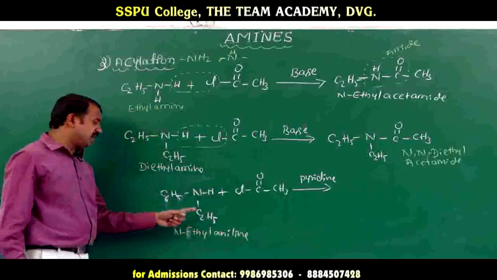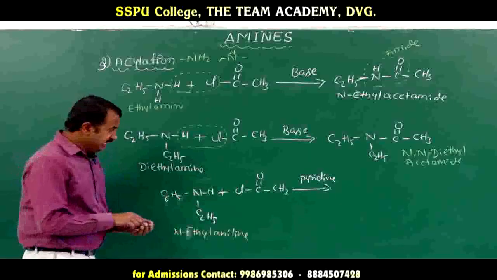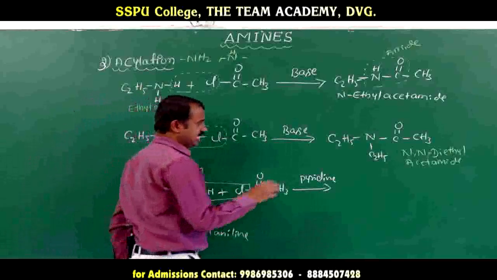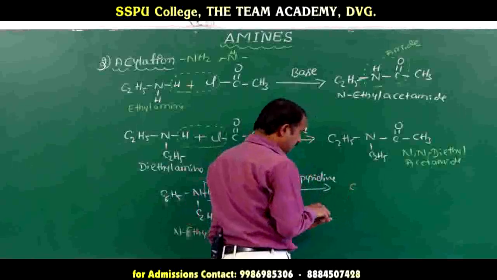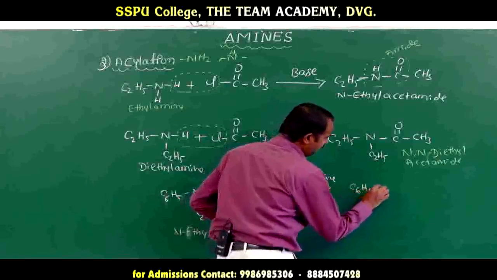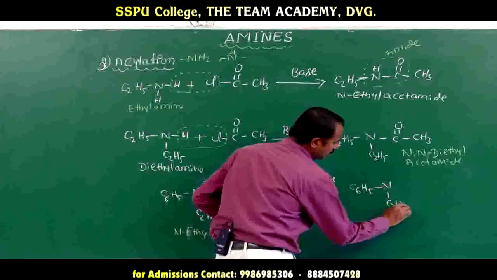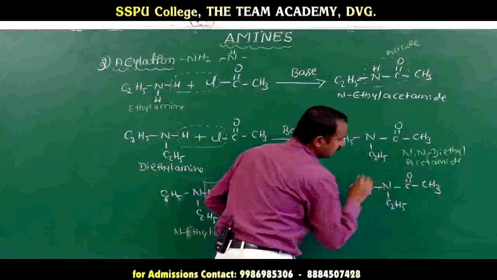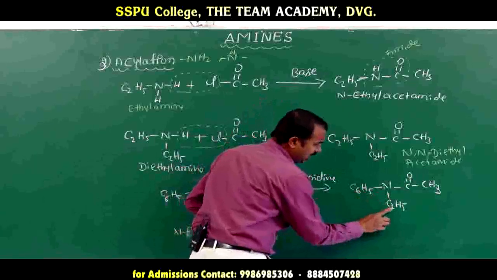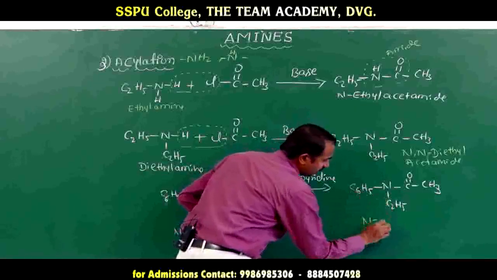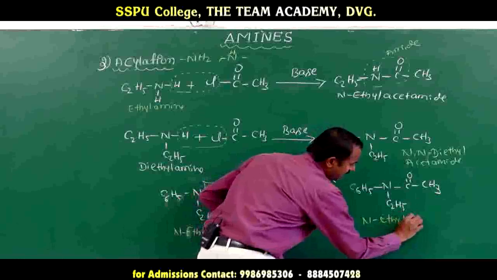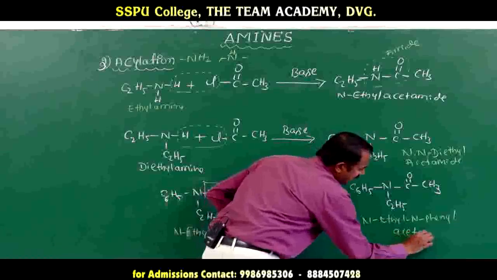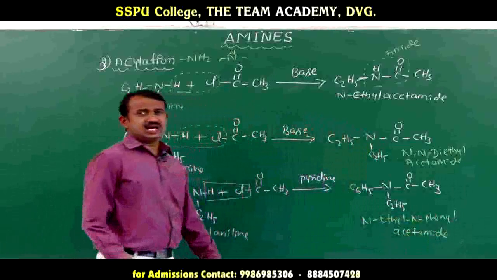Okay, N-ethyl aniline, or N-ethyl phenyl amine, reacts with acetyl chloride, which undergoes acylation to form the product C6H5 N C2H5 COCH3. Here N-phenyl and N-ethyl, okay, N-ethyl and N-phenyl acetamide. Okay, this is very important.